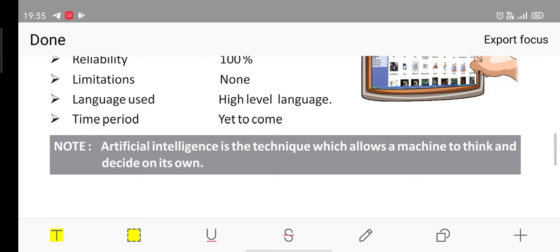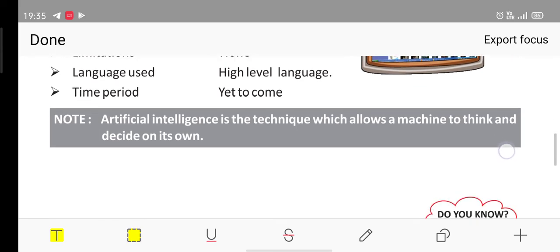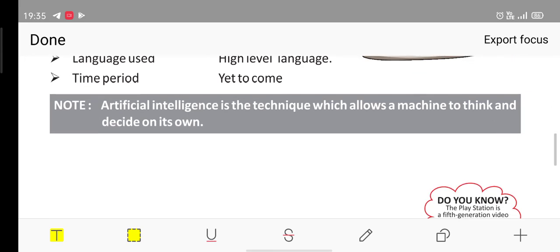Artificial intelligence is the technique which allows a machine to think and decide on its own. Can anyone tell how it's going to work? If you surf through YouTube, you will get a few videos showing this. Let me give you an example.